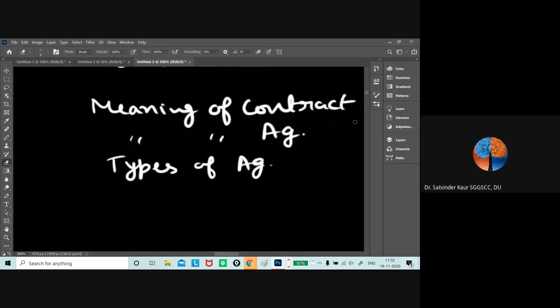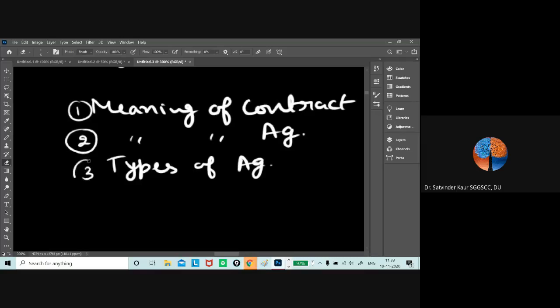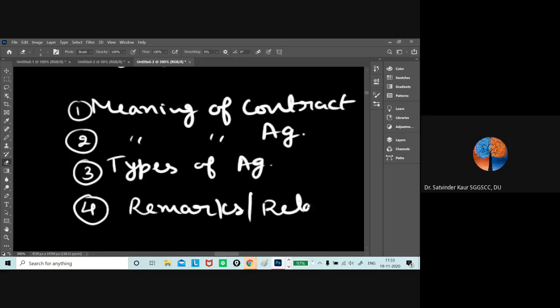So four sections would be there: meaning of contract, meaning of agreement, types of agreement with the help of examples, and the remarks on the relationship between the two, and we can add the conclusion.